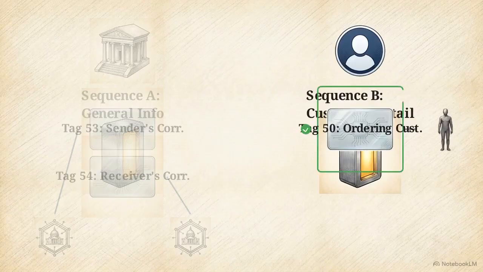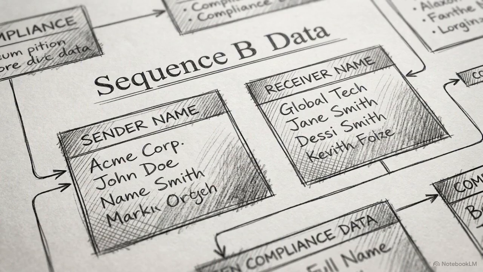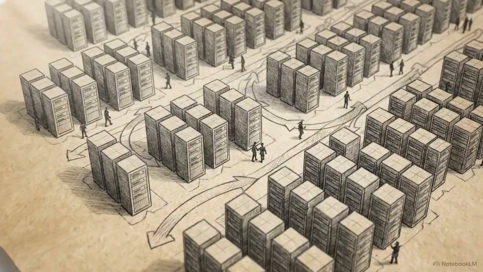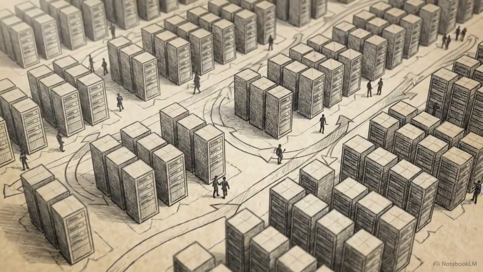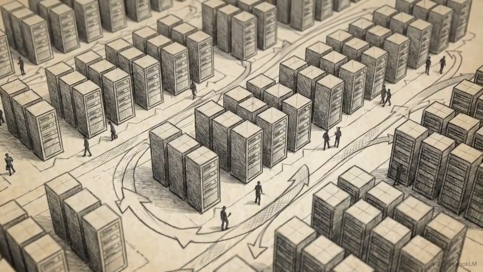This change transformed the routing chain. When intermediate banks parse the COV flag, they extract Sequence B to run real-time sanction screens. If a match is found, the routing bank has the specific data required to file a suspicious activity report. The structural data gaps of the pre-2009 cover method were replaced by a protocol designed for end-to-end transparency.